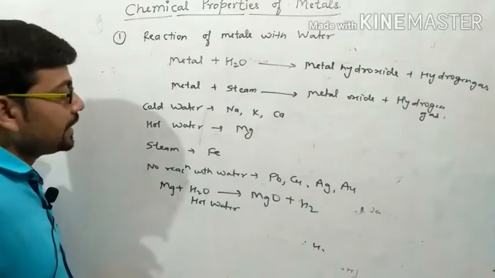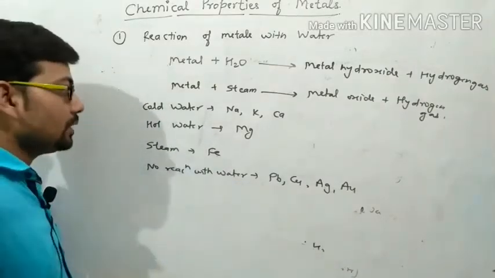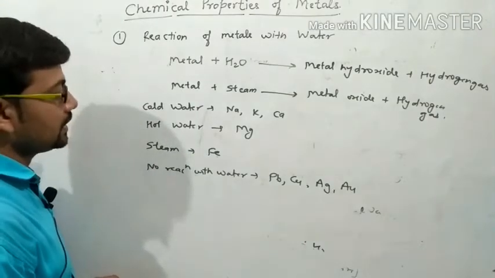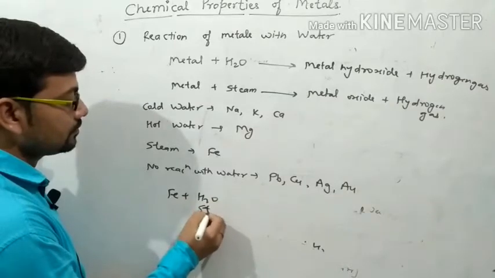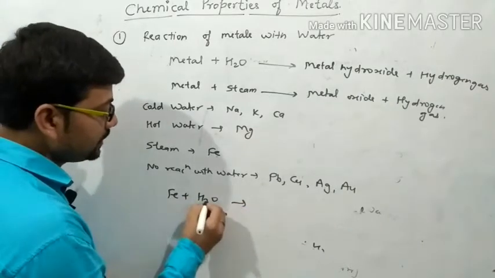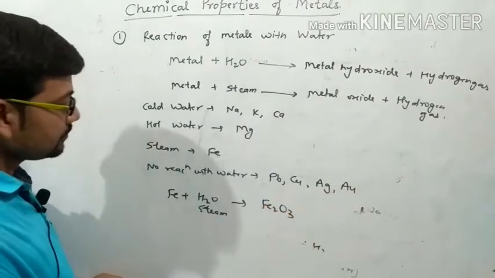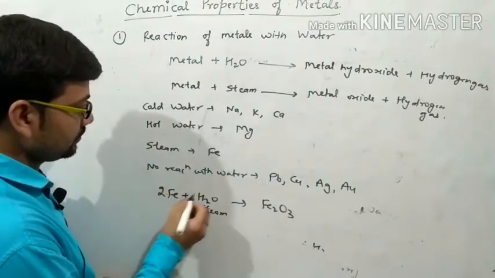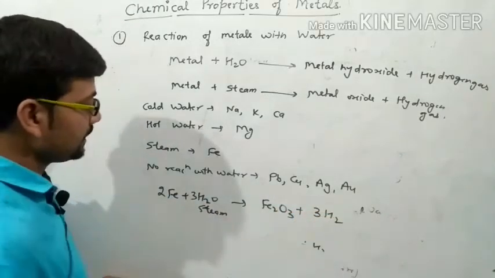But in case of iron, they do not react with cold water as well as hot water. They react with the steam, that is H2O, and they produce Fe2O3 with the liberation of hydrogen gas.